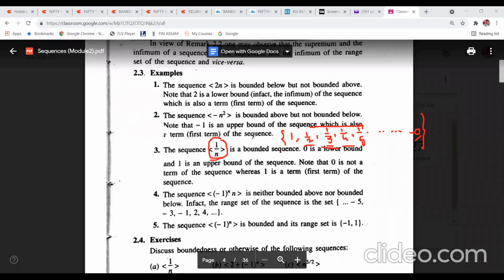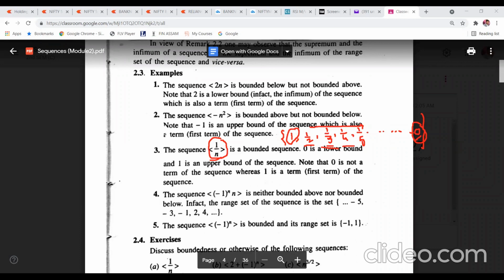There is no possibility. That means 1 is the upper bound and 0 is the lower bound. So that's why this sequence 1 upon n is a bounded sequence, because it has both a lower bound and an upper bound.